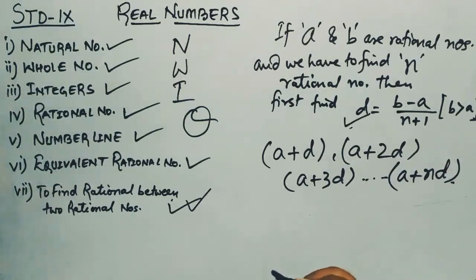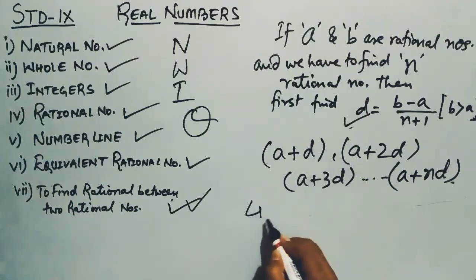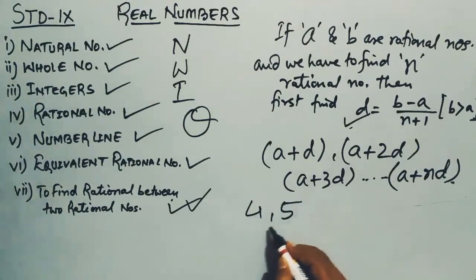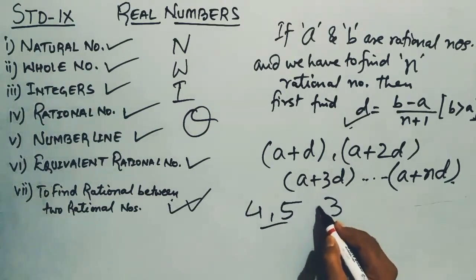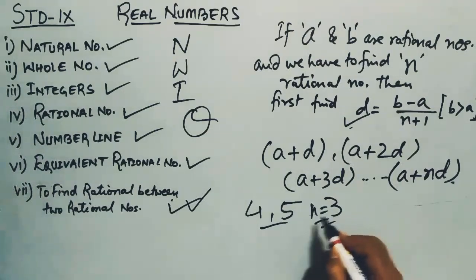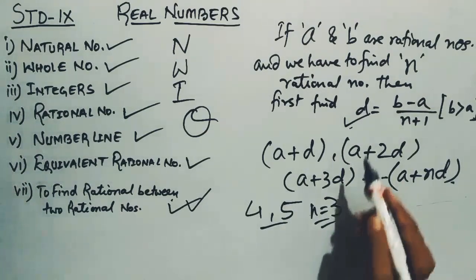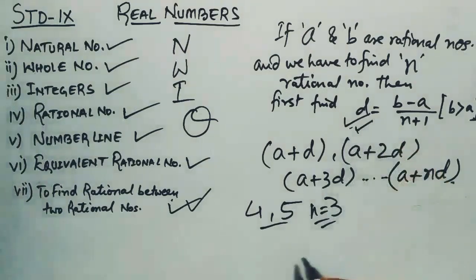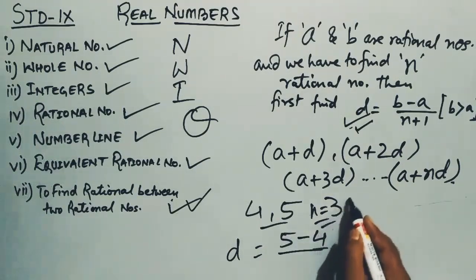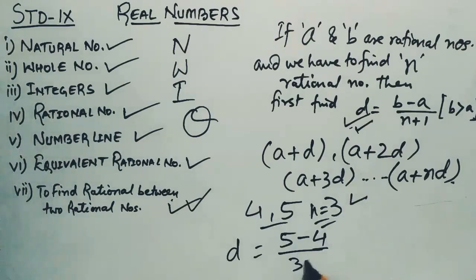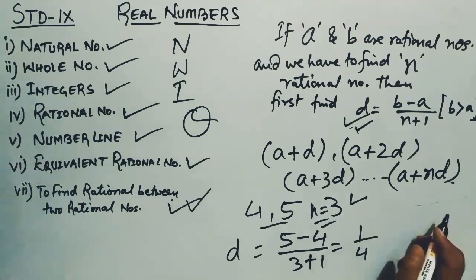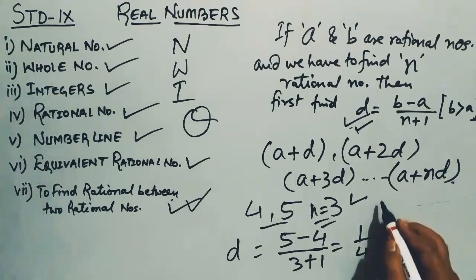Now we take an example. For example, let's say that 4 and 5 are the numbers given here. We have to find 3 rational numbers, so n equals 3, 3 rational numbers between 4 and 5. So what we do is first find D. Alright, so D equals what? B minus A, where B is what? 5. So 5 minus 4 by n plus 1. N is what? 3, right? So 3 plus 1. 1 by 4. So we have got D equals 1 by 4.